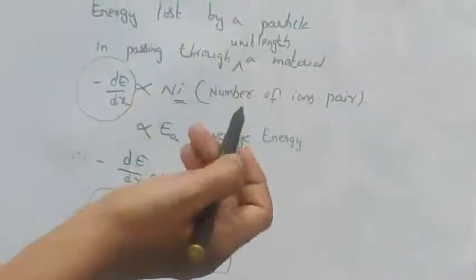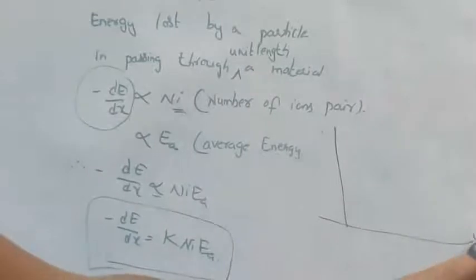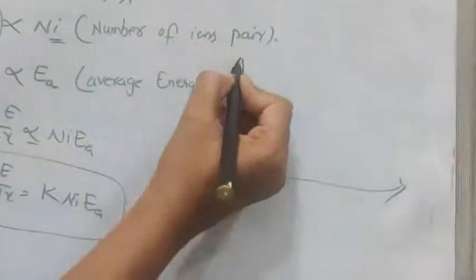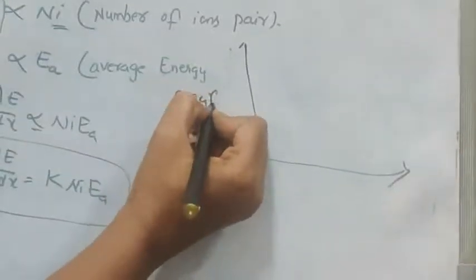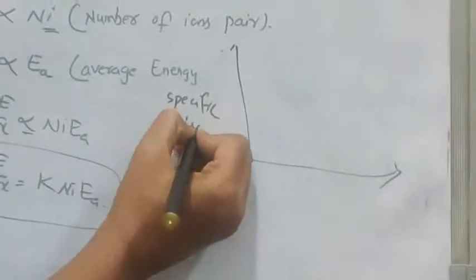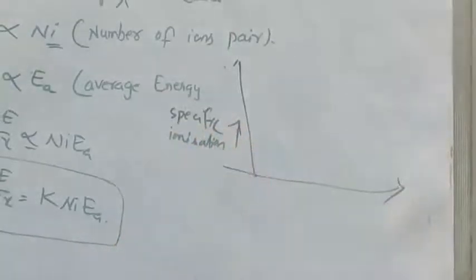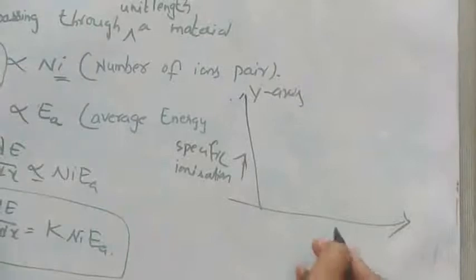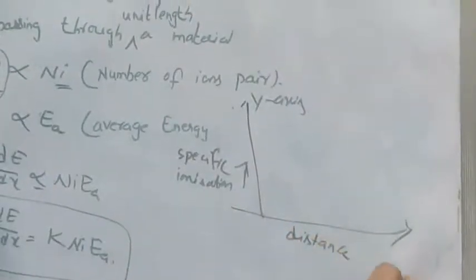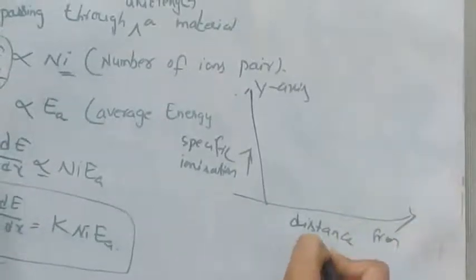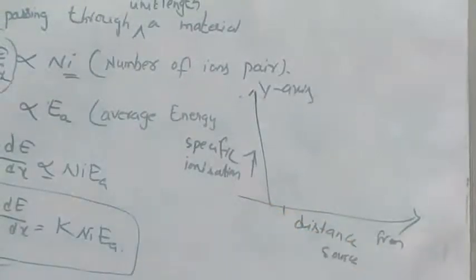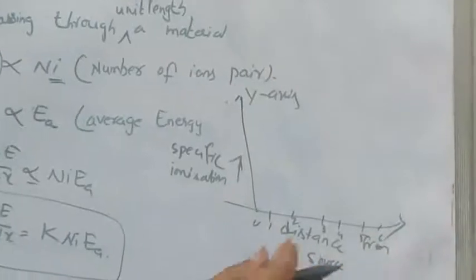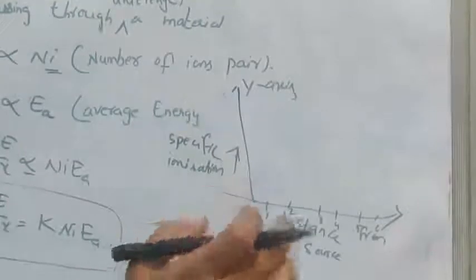So he has considered a picture with specific ionization along the y-axis, and along the x-axis the distance from the source, with values 0, 1, 2, 3, 4, 5, 6 and so on.